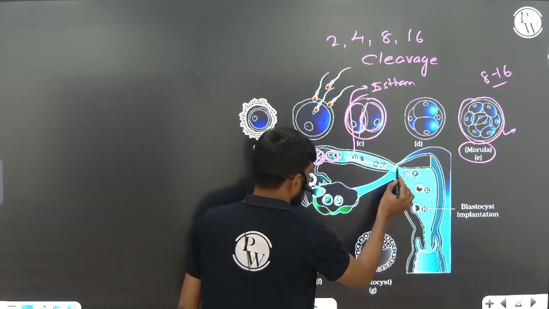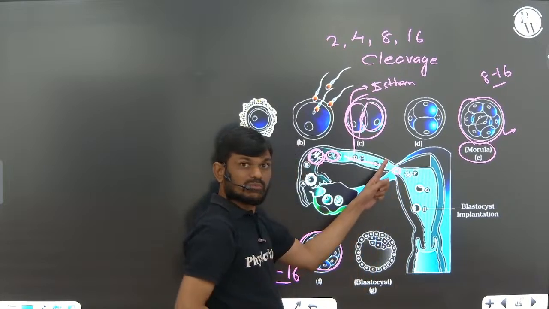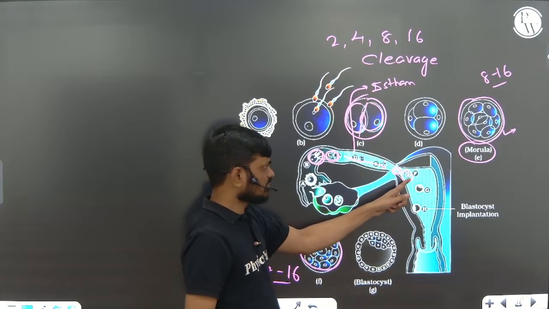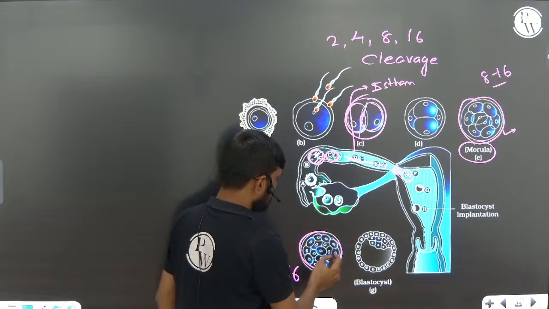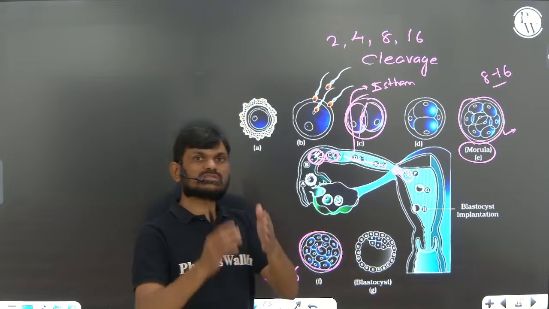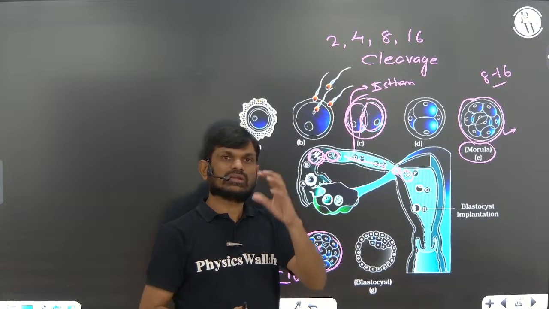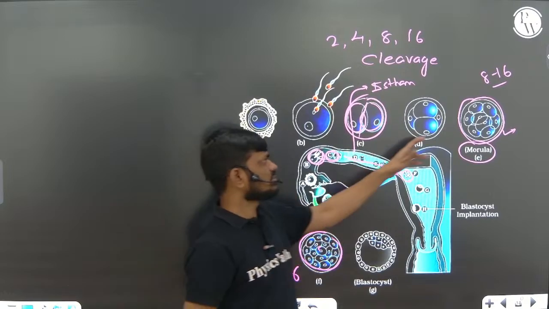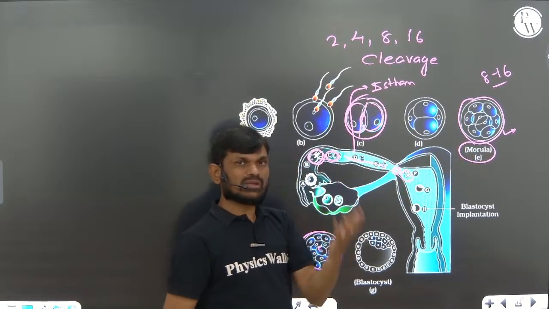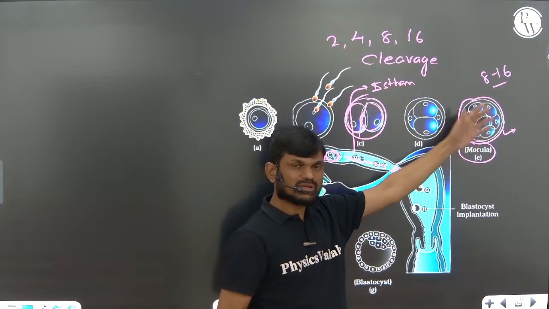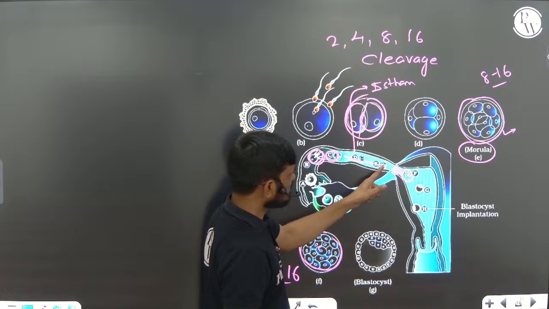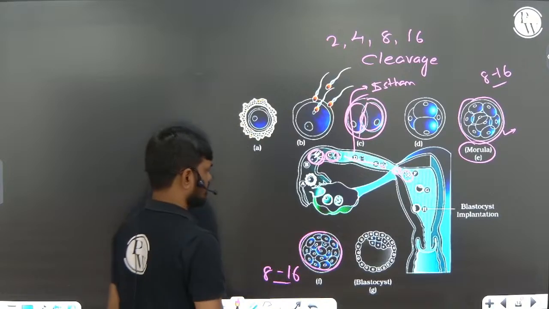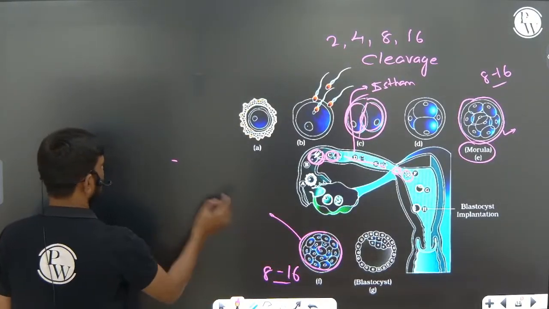Now this morula from the isthmus further enters into the uterus. Blastomeres means simply the cells. Because of the division inside the zygote, smaller and smaller cellular units are forming. Those smaller and smaller cellular units we are calling blastomeres, right? The zygote at the 8 to 16 cell stage of blastomeres we are calling morula. When this morula from the isthmus enters into the uterus, these blastomeres are arranged into two layers.